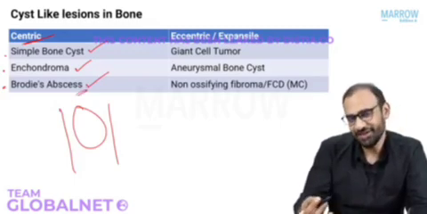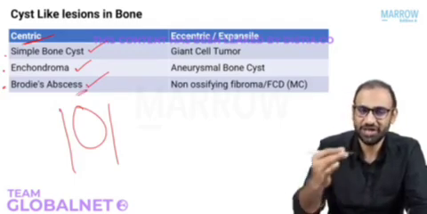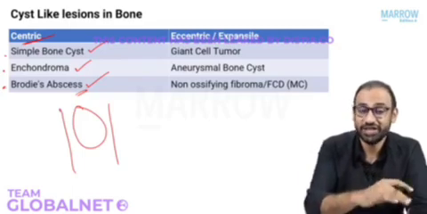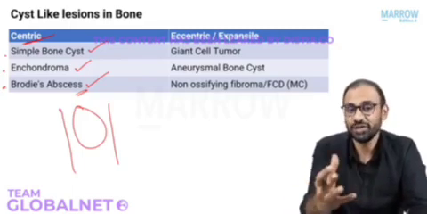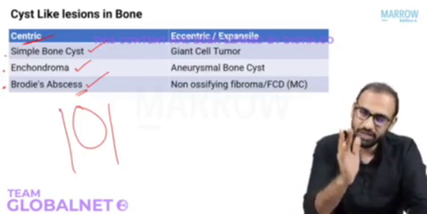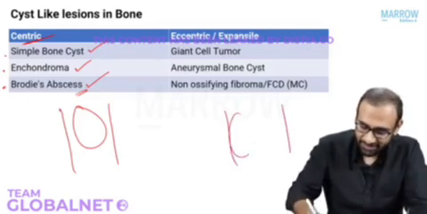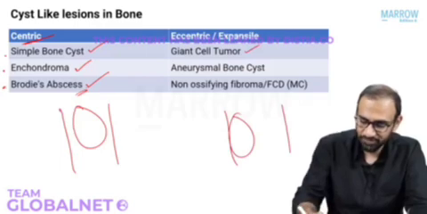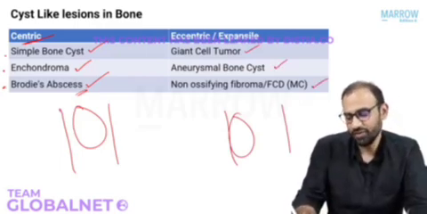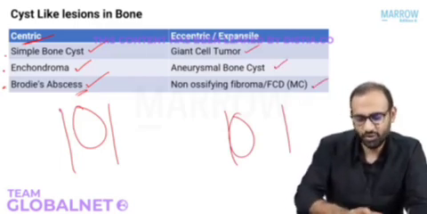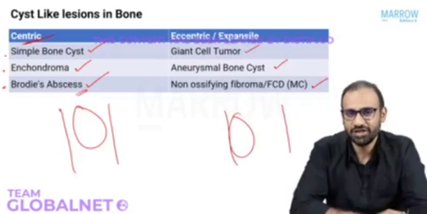Okay? Because in the exam, the questions will not be telling you that this question is coming from infections or bone tumors. It will be a clinical vignette and you will have to make the diagnosis. Okay? So remember, a centric cyst, think of these. And if it's an eccentric cyst, think of this: giant cell tumor, aneurysmal bone cyst, or fibrous cortical defect. Okay? This is just to help you make a differential diagnosis on your exam.